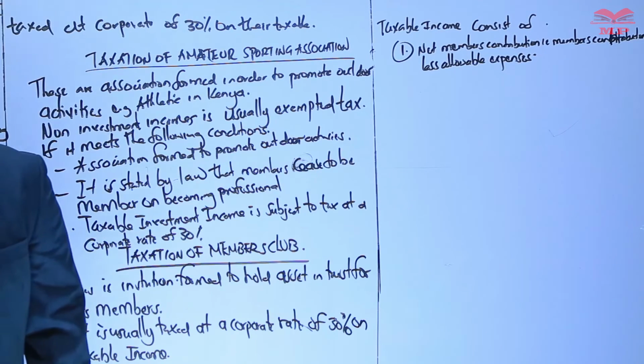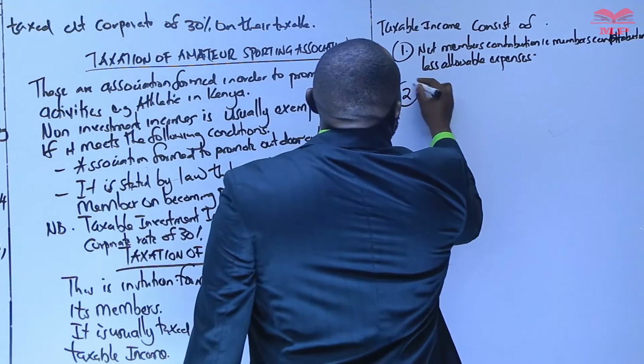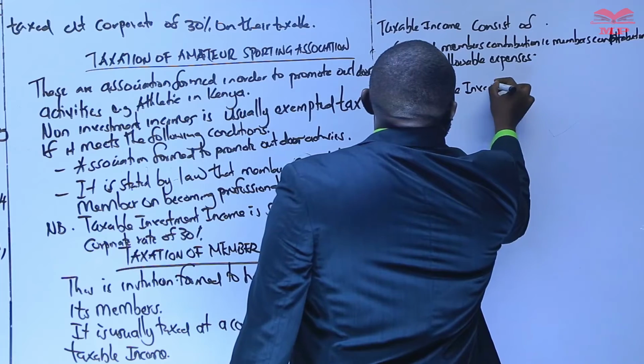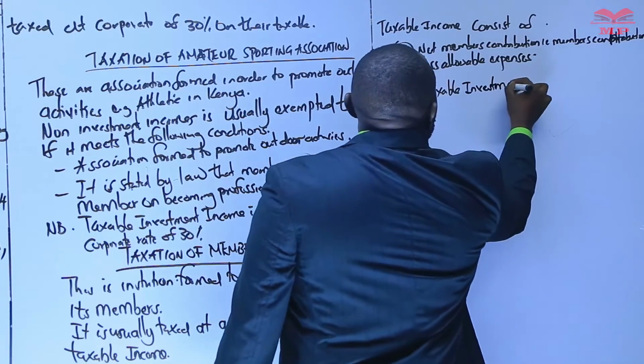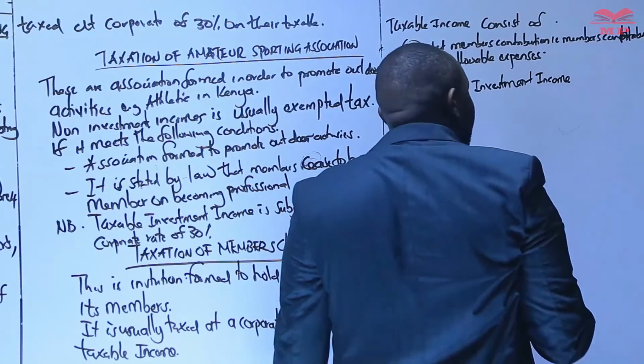Then you have, number two, taxable investment income. The next is what you call taxable investment income.